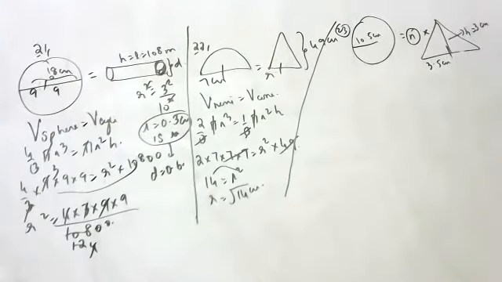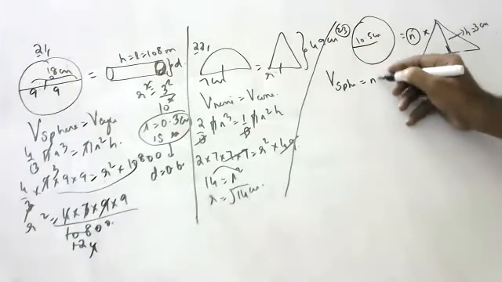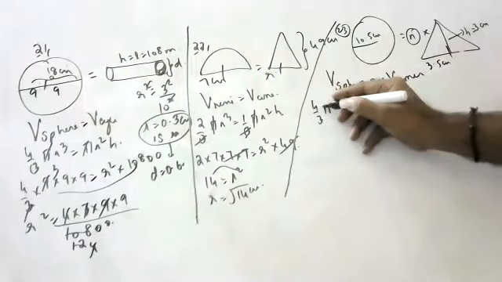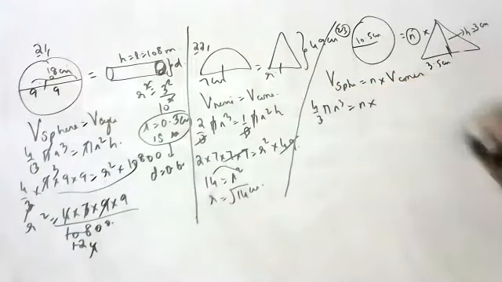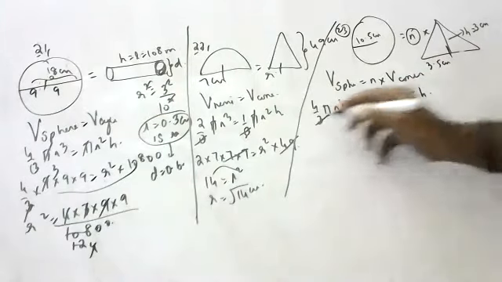Saisha, can you tell? Yes, sir. Volume of sphere is equal to n into volume of cone. 4 by 3 pi r cube is equal to n into 1 by 3 pi r square h.